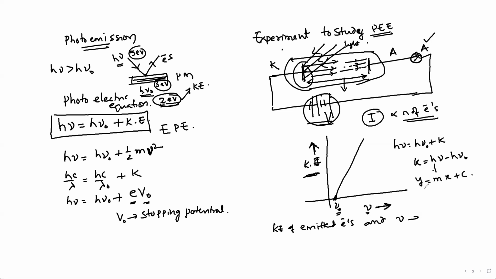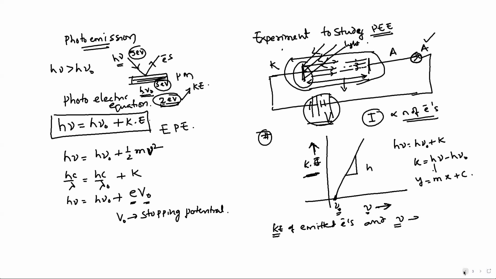So the slope of the graph gives the value of Planck's constant. And this point is very important. The graph between kinetic energy of emitted electrons and the frequency will be like this. The slope of the graph gives the value of Planck's constant.